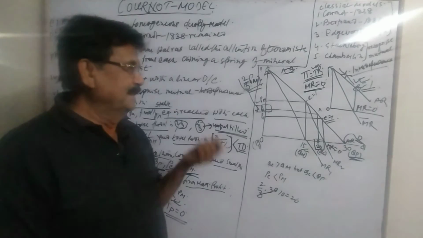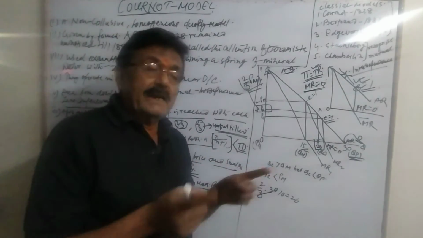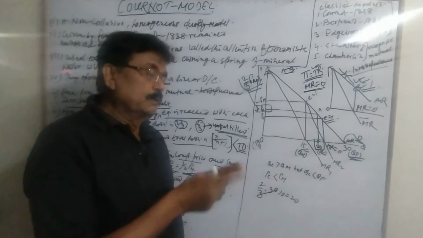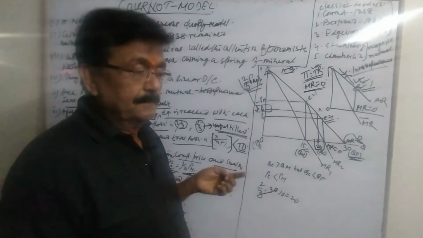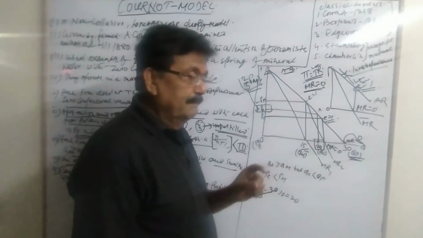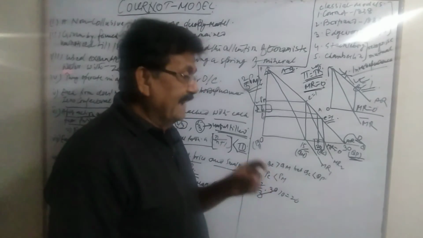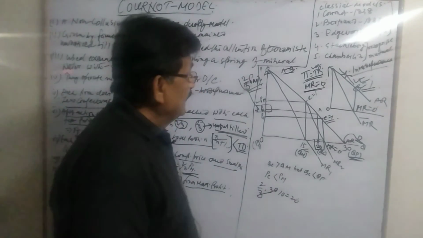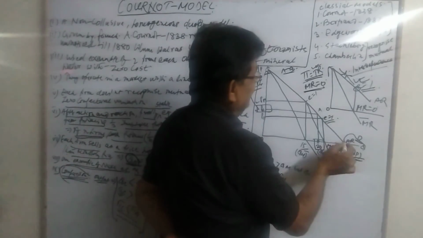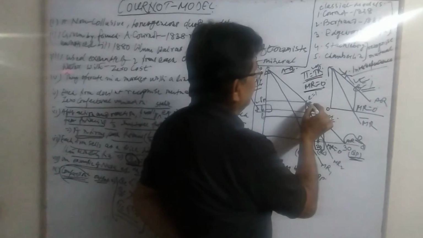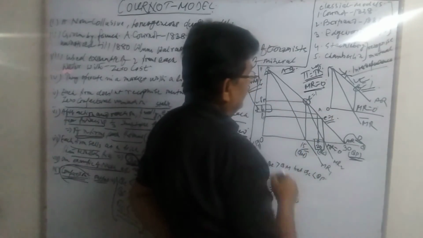Now let us see what happens if they collude and make a monopoly. If they become a monopolist, then this is the demand curve. They will operate here, absolutely.